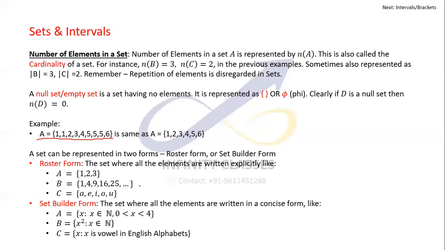I'm not writing all the elements here, but it is pretty obvious what kind of series it is, and hence set B is written in the roster form. C equals A, E, I, O, U. Again, all the elements are written individually, and hence C will also be called to be in its roster form.